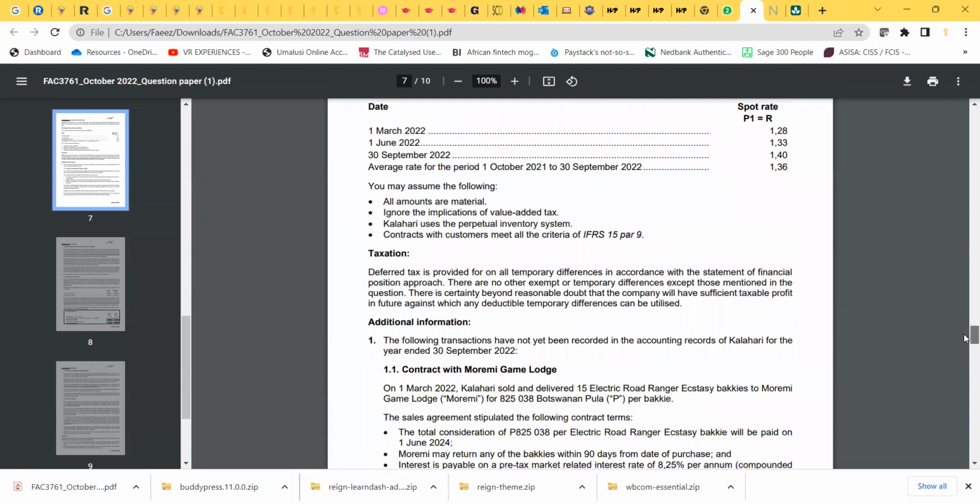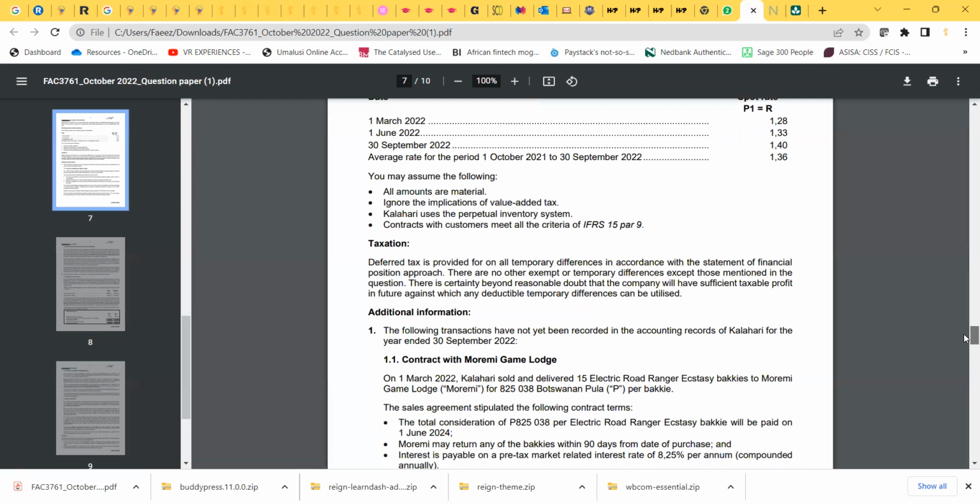Then there's a taxation. Deferred tax is provided for on all temporary differences in accordance with the Statement of Financial Position approach. There are no other exempt or temporary differences except those mentioned in the question. There is certainly beyond reasonable doubt that the company will have sufficient profit in future against which any deductible temporary differences can be utilized. So I'm not now going to remember if FAC3761 deals with deferred tax or if it is FAC3762.